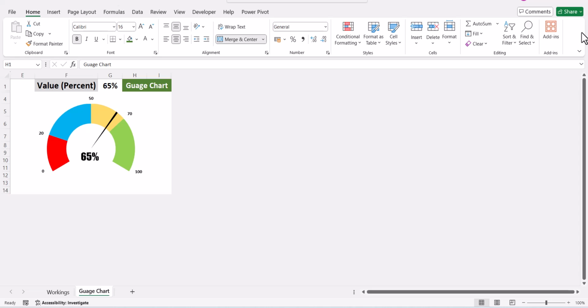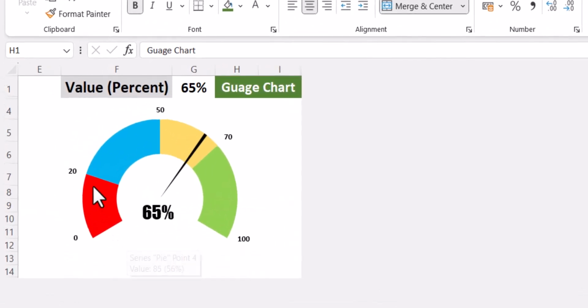In today's video, we will learn how to create a gauge chart in Excel. A gauge chart is also called a speedometer. If you see, we have this gauge over here along with various points. We have a pointer over here which points to the performance. Now these colors of this gauge chart represent whether it is good or bad.